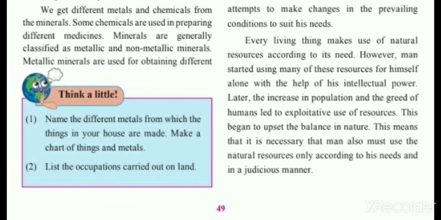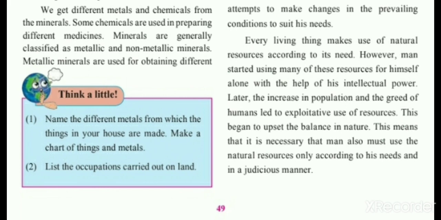Every living thing makes use of natural resources according to its need. However, man started using many of these resources for himself alone, with the help of intellectual power. Later, the increase in population and the greed of humans led to exploitative use of resources. So here, man is the most evolved sense organ, right? Human being. Because of his intellectual power, he is able to use all the resources. Because the population has been increasing, the natural resources have been decreasing.